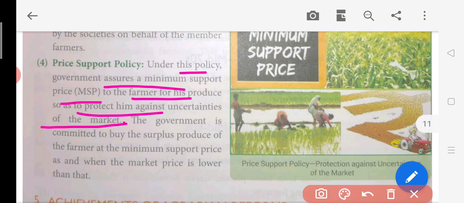So what is this? See, when these farmers sell the product in the market, and suppose there is excess supply of some commodity in the market like onions. If there is excess supply of onion in the market, what will happen to the price? The price of onion will fall in the market, and it may be possible that the farmer has incurred a cost of 10 rupees per kg on onions, and he is not getting even 5 rupees from the market if he sells. So there is no use selling such a commodity at such a price. So here the government will come up with this minimum support price, and they will be providing 12 rupees or 13 rupees, more than their cost, so that they can get a reasonable price for their products. So this is the MSP policy.